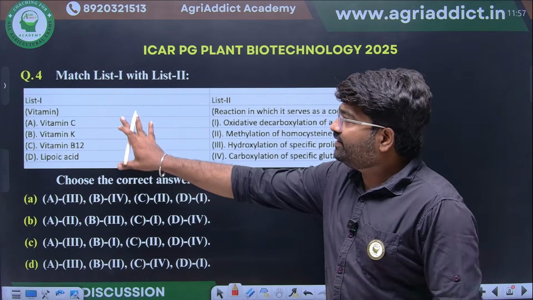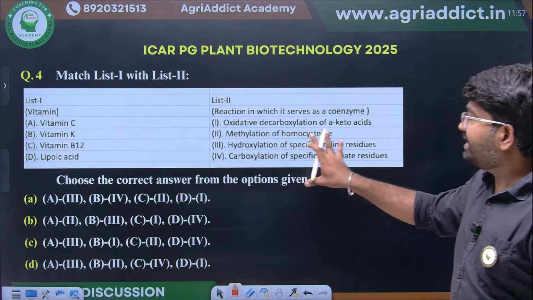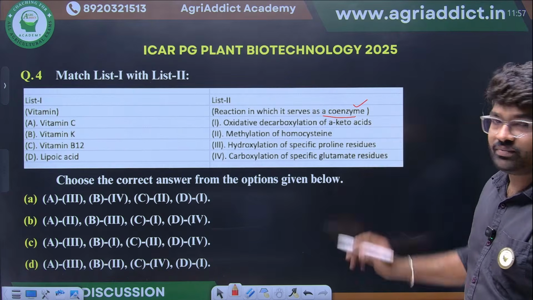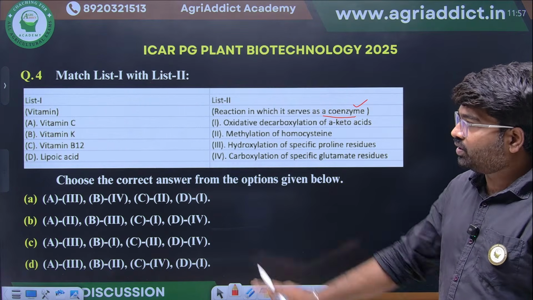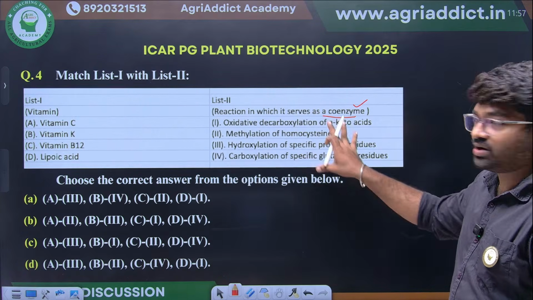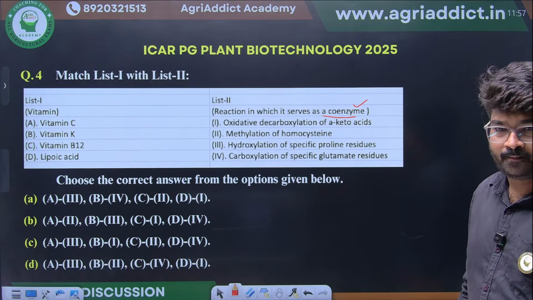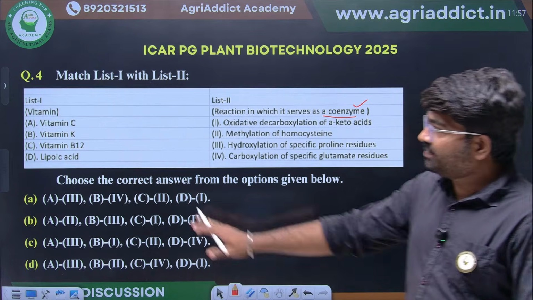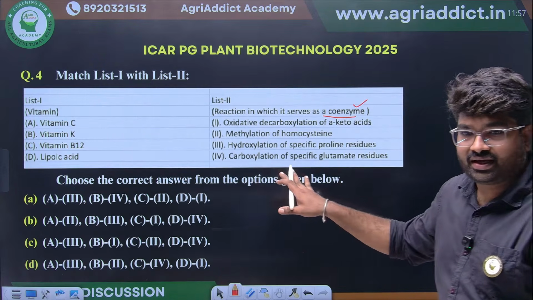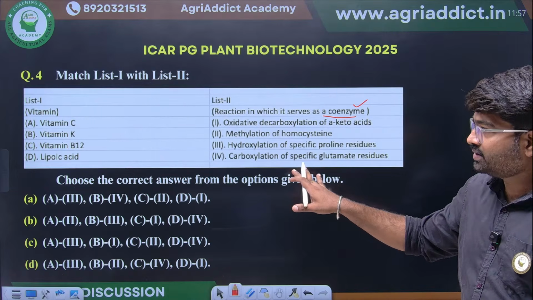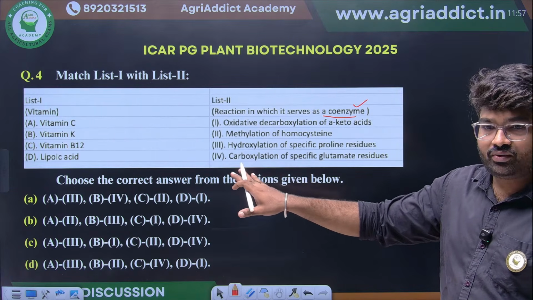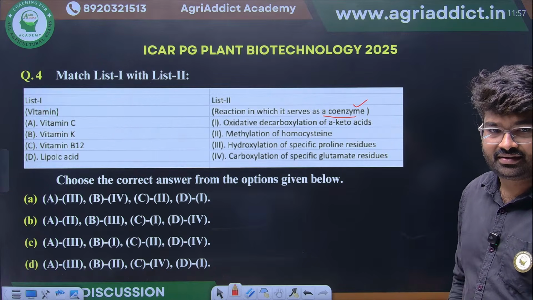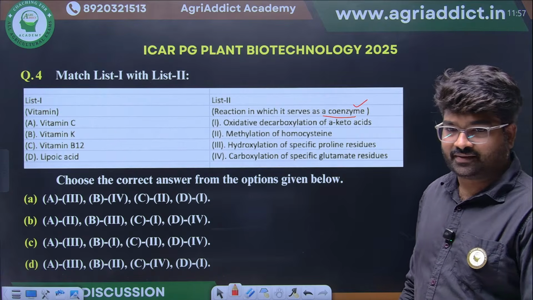Third, they have given different vitamins along with their coenzyme form. Just match them. What are the different vitamins and what are their coenzyme forms? Vitamin C, what will be the example for that? Coenzymic form? Vitamin K, vitamin B12 and lipoic acid.